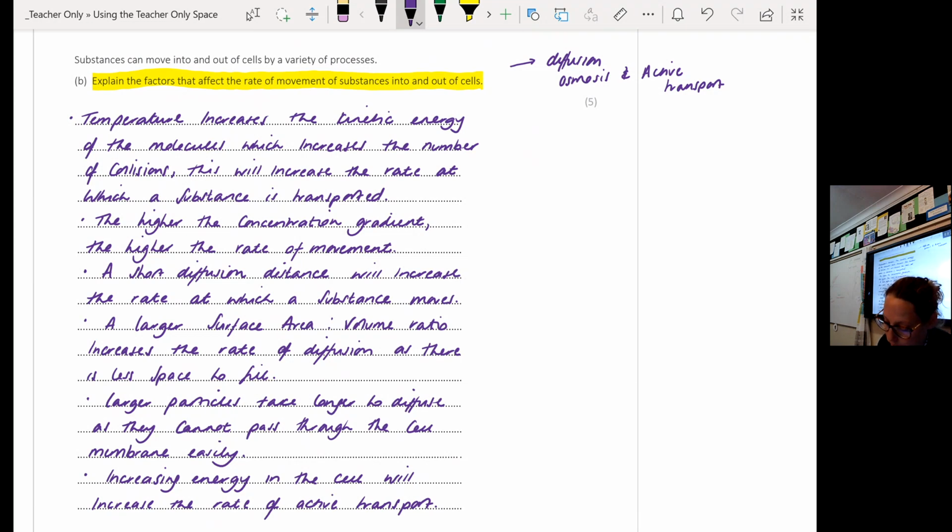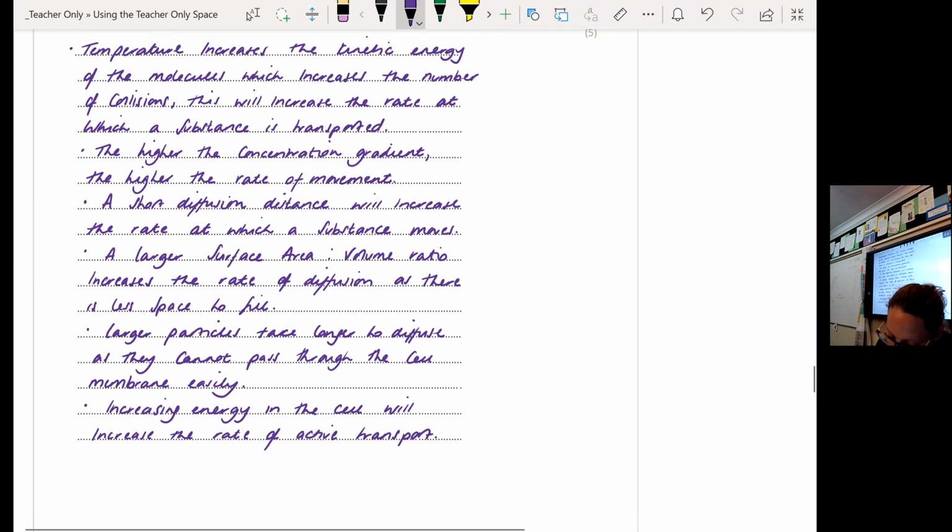Some of you weren't getting the marks because you weren't linking it to the rate of movement for that substance. The example I've got here is that temperature increases the kinetic energy of the molecules, which increases the number of collisions. This will increase the rate at which a substance is transported. That's 1 mark, all of that for 1 mark. Each bullet point here is 1 possible mark, and I've got 6 bullet points here because I've given you an extra optional one that we didn't talk about in the lesson today.